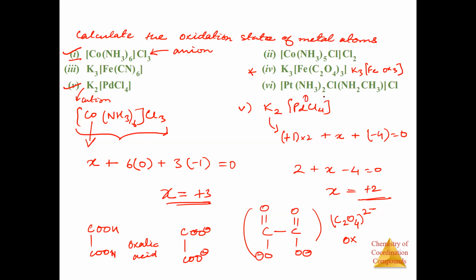So here we have the CB0 -1 and NH2CH3. Amal, you have doubt here in NH2CH3? Yes, sir. Okay, fine. So how will you make NH2CH3? If you had NH3, it will be like this, right? And you just remove one hydrogen and you place CH3. So this is again neutral, right? Okay. Got it? Yes, sir. So this will be -1, this will be 0. This will be -1 is equal to 0. Hence you will have PT is equal to, it will be +2, I think.